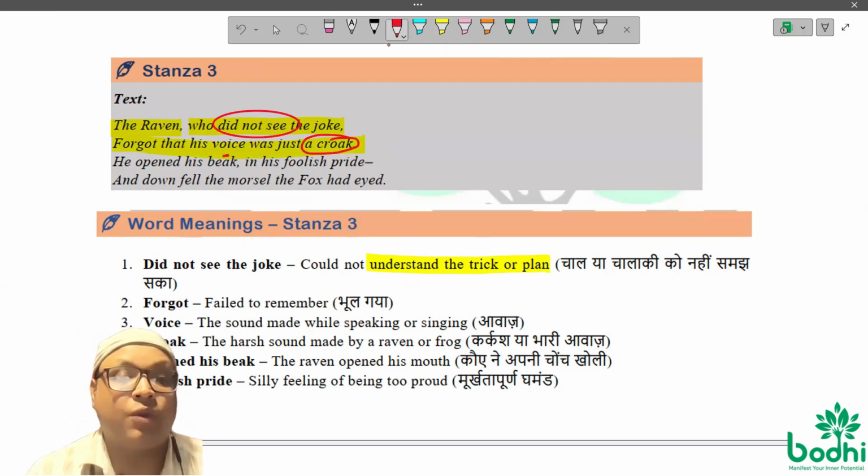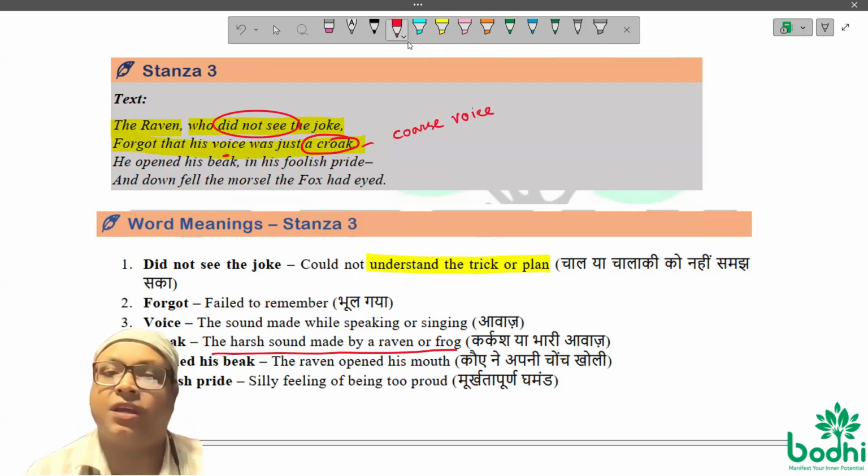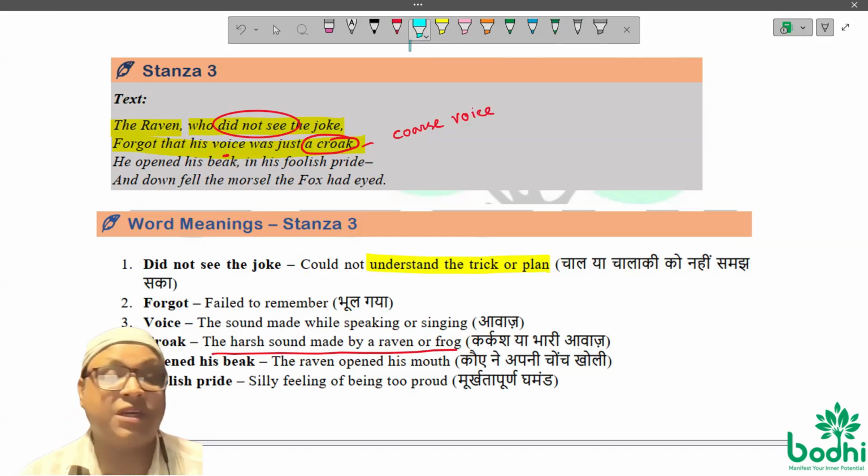What is a croak? Look at here. A harsh sound made by a raven and a frog. A very rough, harsh, coarse sound. A coarse voice he had. He did not have a good voice. Ravens don't have a good voice. But the fox flattered him, and the Raven believed that, oh yes, really, his voice might have been awesome.